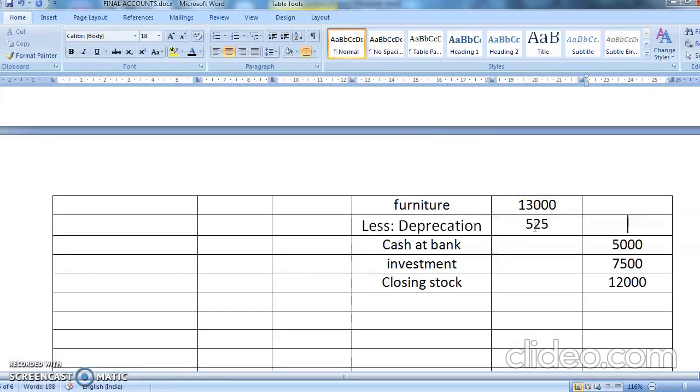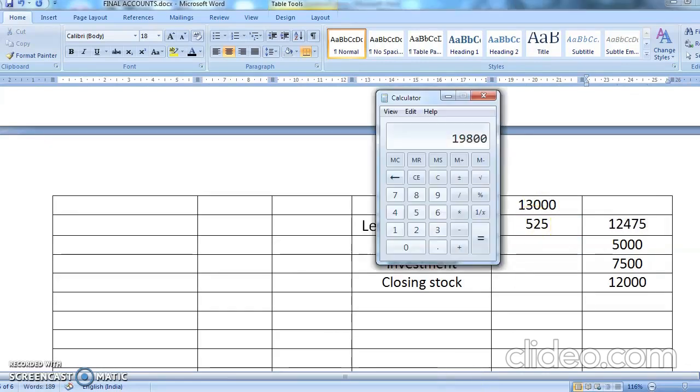Let's minus. 525 comes to 12,475. Okay, now 13,000 minus 525. Now see, this comes to 12,475. So you have 3 depreciations: patent 250, land and building 2,200, and furniture 525.